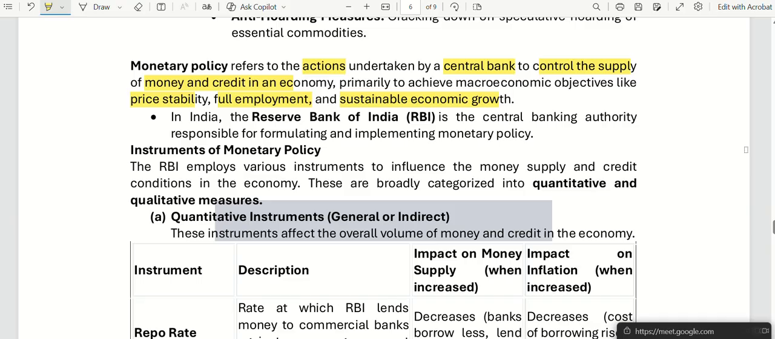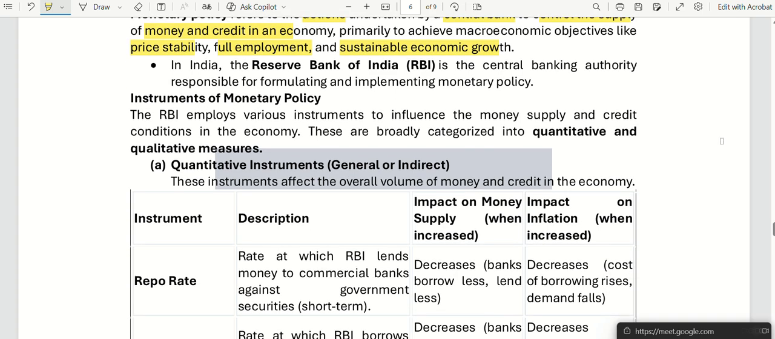So monetary policy is nothing but actions undertaken by the Reserve Bank of India to control money supply in our economy. To implement it, RBI uses certain measures, which are based on quantitative and qualitative measures.